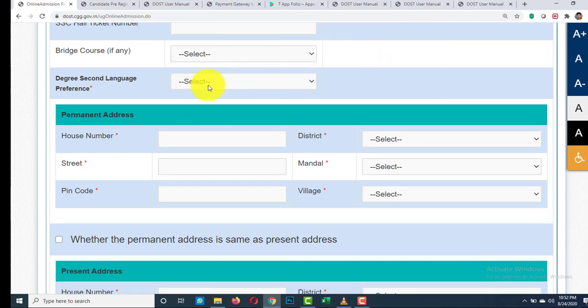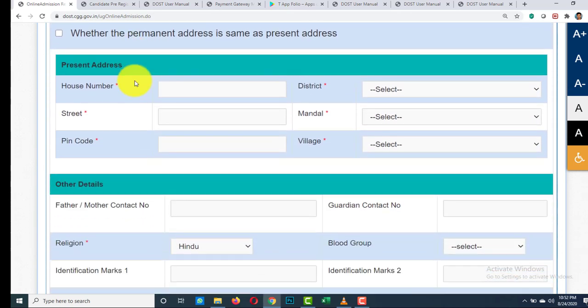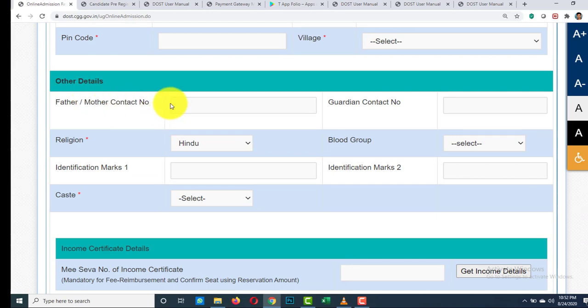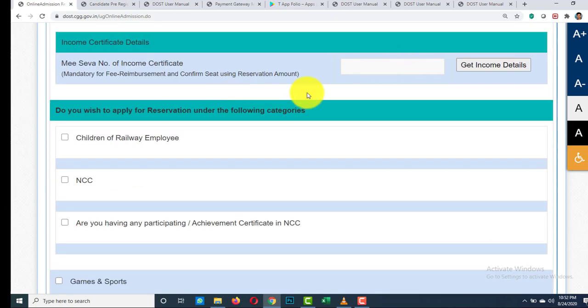And here you have to select your second language in degree. After that you have to enter the permanent address and present address. In other details you have to enter father or guardian contact numbers, religion, identification marks, and caste. See, the candidate must select caste from here. If the candidate fails to upload caste and income certificate issued on or before 1/2/2019, such candidate's seat allotment will be made in general quota. After that, you have to enter the income certificate details.